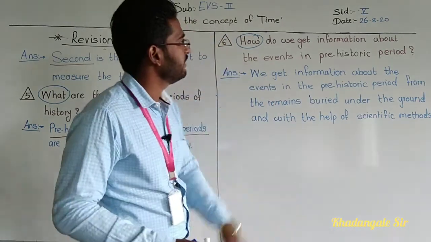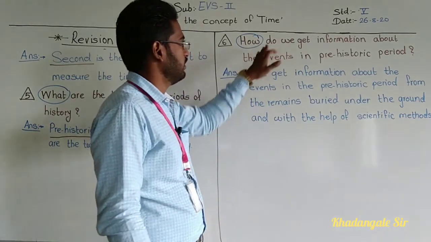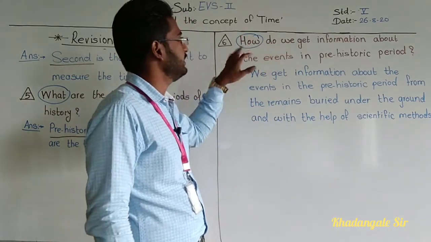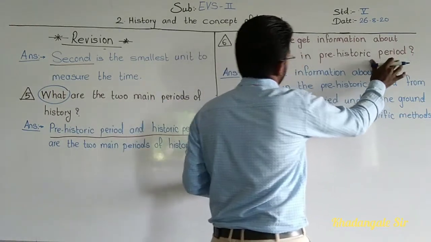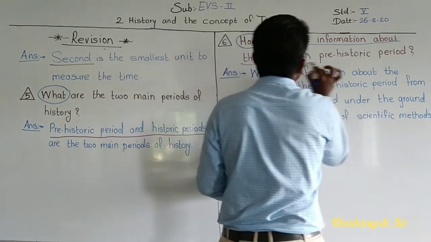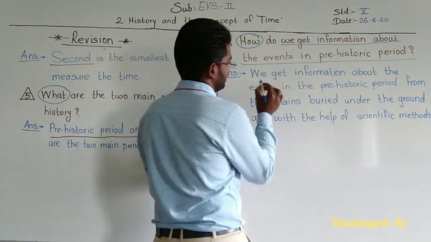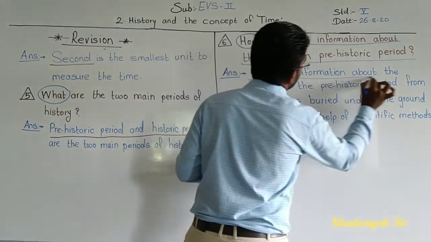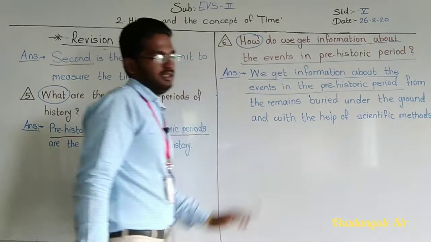But now we cannot take am, is, are here, so we have taken another helping verb, do, in their place. So what answer do we have to write here? As it is, this question we are going to copy downside: we get information about the events in the prehistoric period.